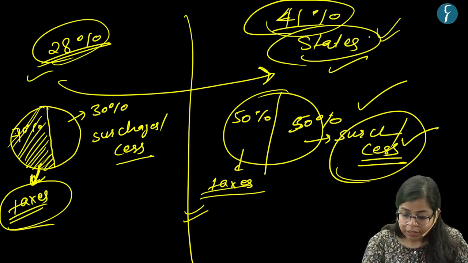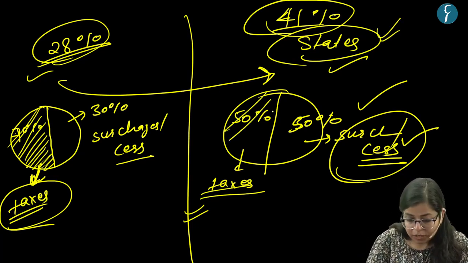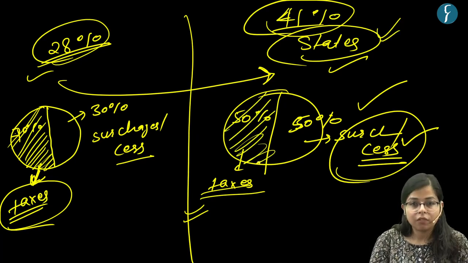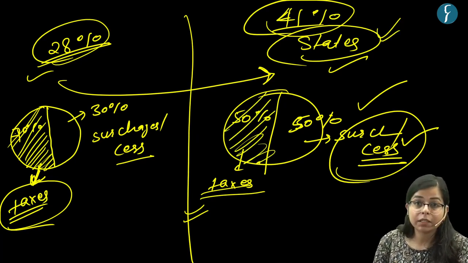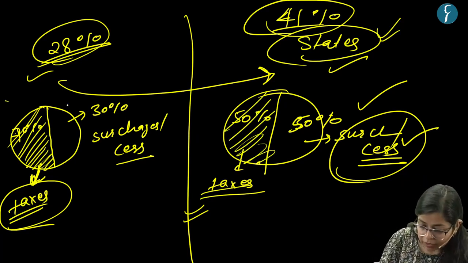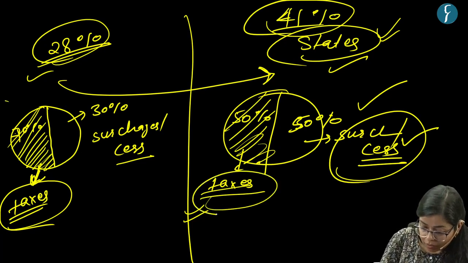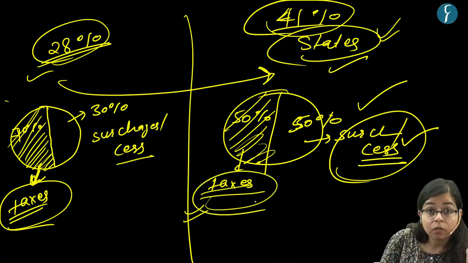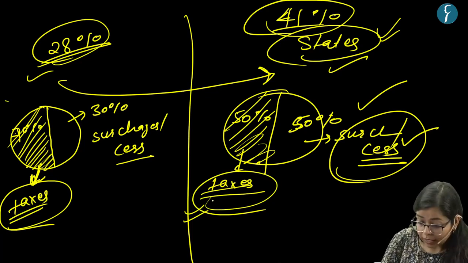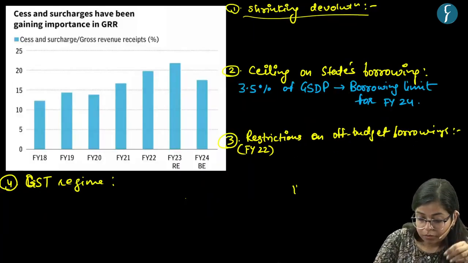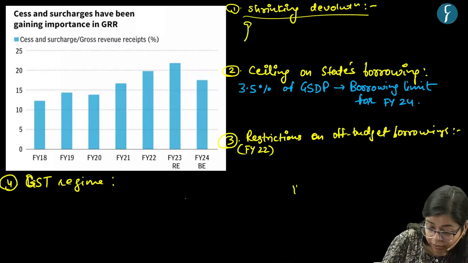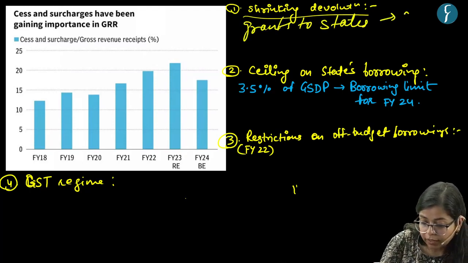Now the states are getting 41% from this 50%, which was earlier say 70%, right? These are just hypothetical numbers. Because the tax base has become narrow, that's why the grants to the states are shrinking, right?